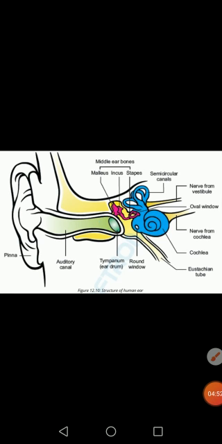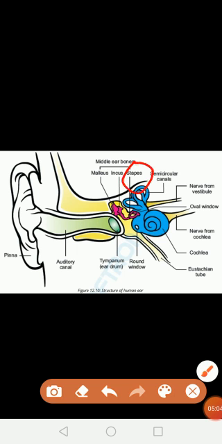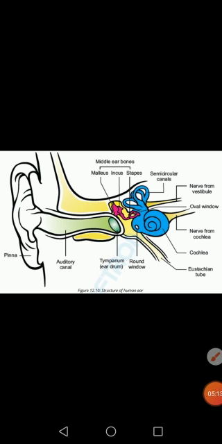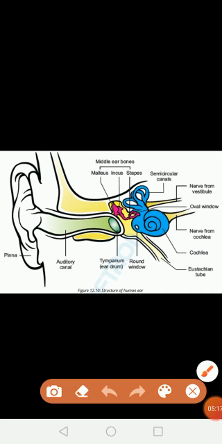So the middle ear is made up of ossicles, that is three bones, malleus, incus and stapes, and the oval window. Stapes is the smallest bone in the human body. So this is the second part of the ear, and the last part is the inner ear.